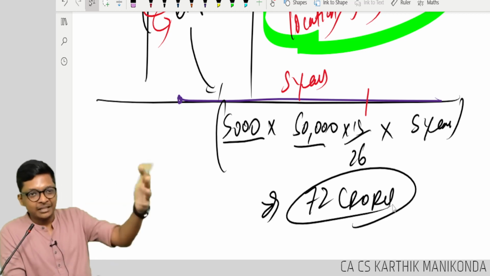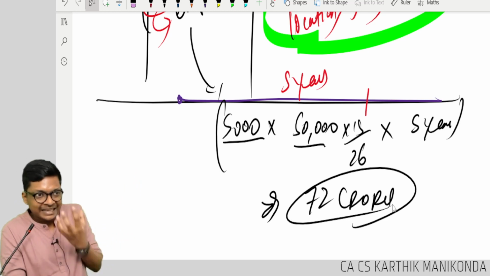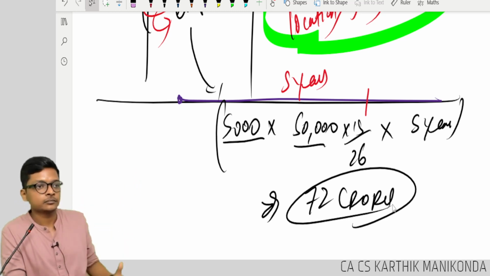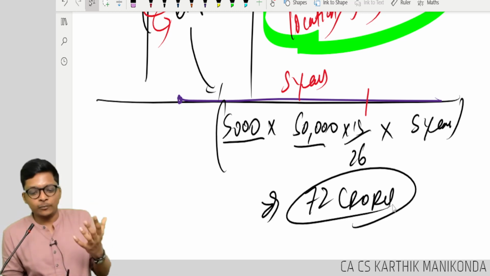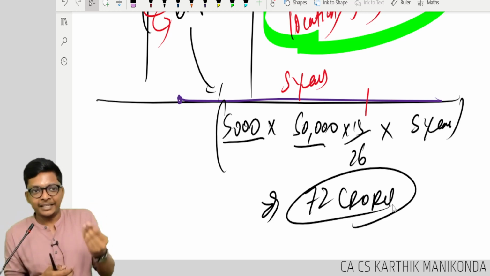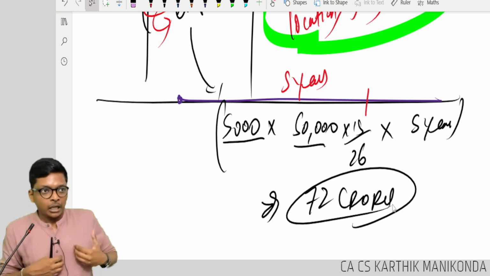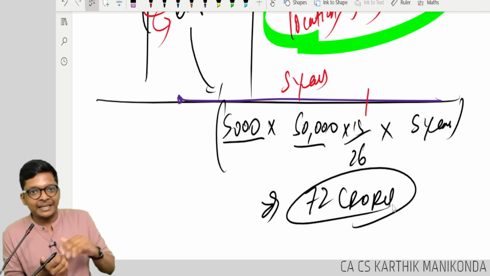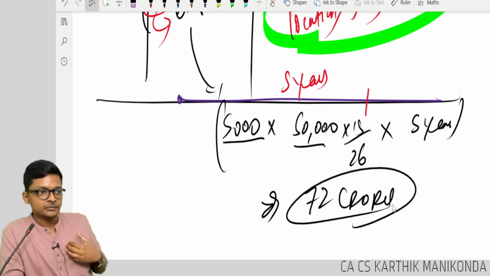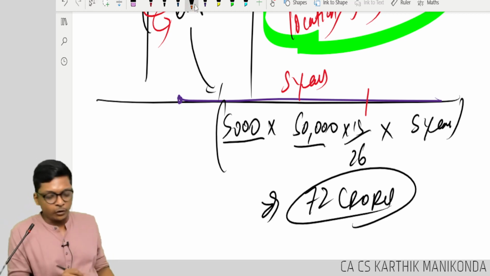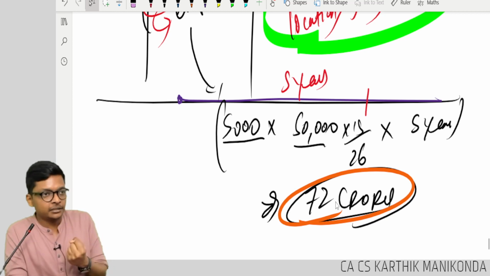I will take care. Let 5 years get over, or you will start estimating and saving money from first day. Estimating and saving money. For example, Rajaram wants to get married, destination wedding, Switzerland. Okay. It's his dream. He will start saving from now. Why? He will see, let me see, when I'm getting married, I will take care of. Start saving now itself. Correct? Now, follow guys. Same way, when company has an outflow, somebody has to save it.